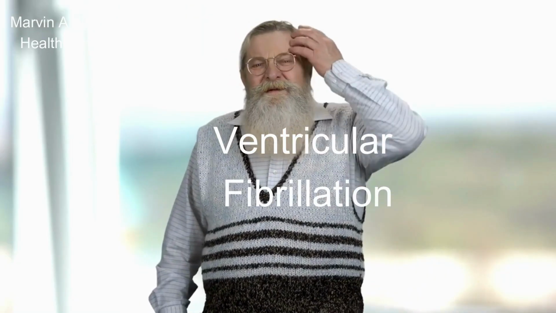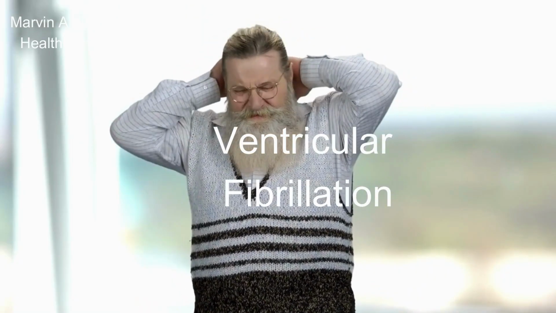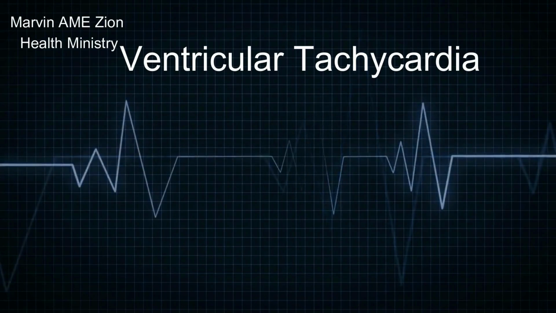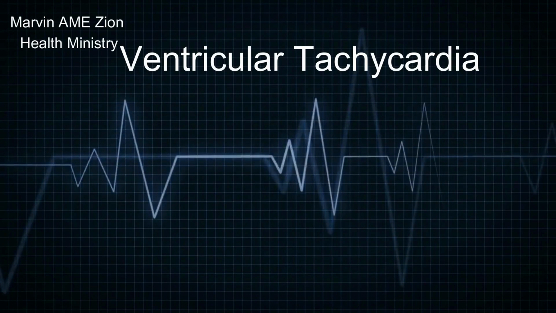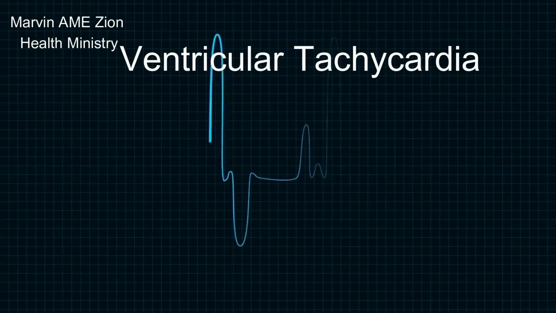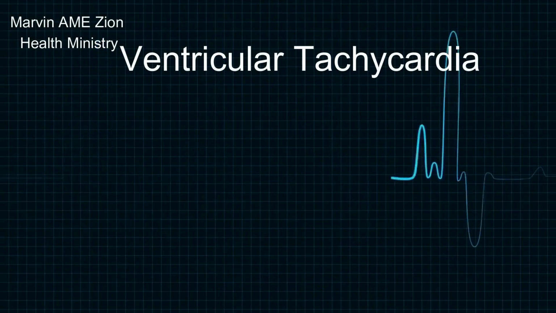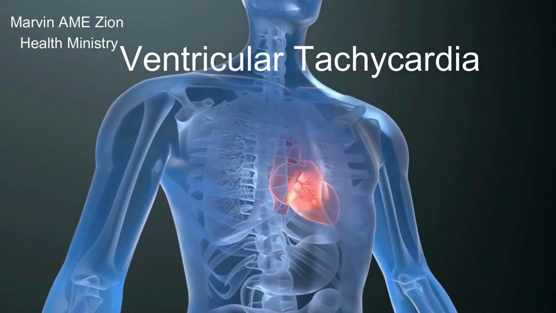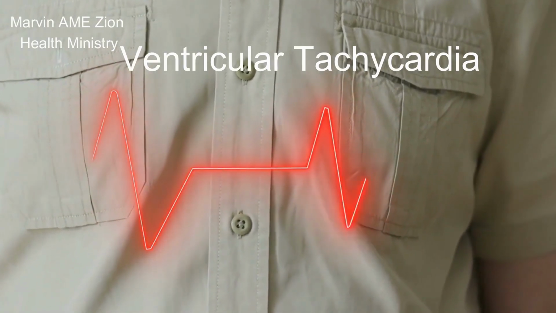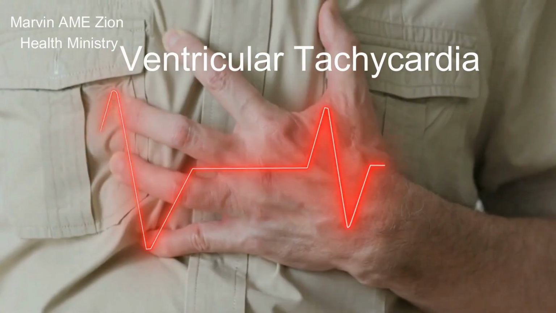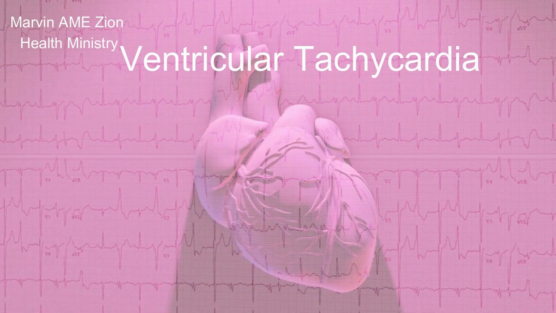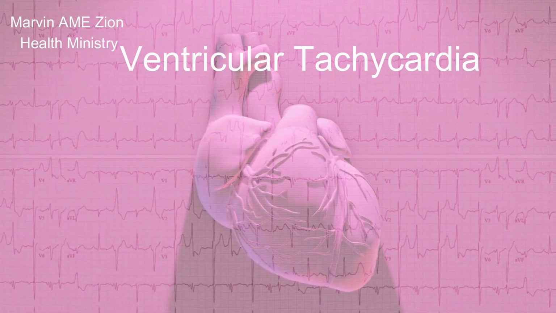Most people who have ventricular fibrillation have an underlying heart disease or have experienced serious trauma. Ventricular tachycardia. This rapid, regular heart rate starts with faulty electrical signals in the lower heart chambers, ventricles. The rapid heart rate doesn't allow the ventricles to properly fill with blood. As a result, the heart can't pump enough blood to the body. Ventricular tachycardia may not cause serious problems in people with an otherwise healthy heart. In those with heart disease, ventricular tachycardia can be a medical emergency that requires immediate medical treatment.